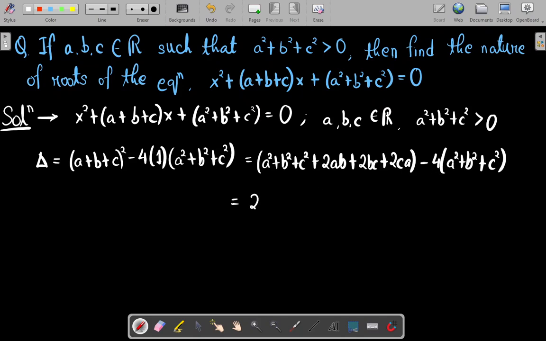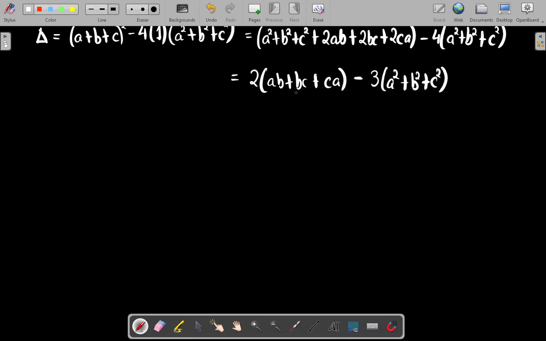So this will become 2 times (ab plus bc plus ca) minus 3 times (a square plus b square plus c square). So directly there is no comparison between ab, bc, ca and this term.